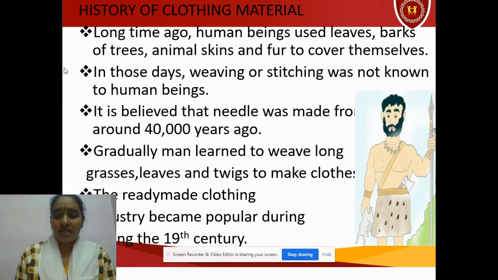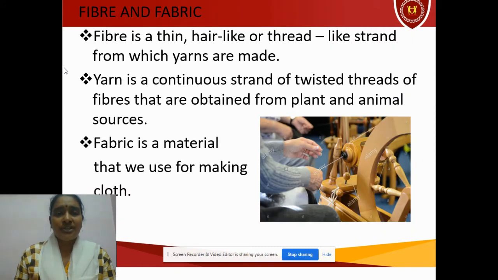Next, again we have dealt with different types of fibers. I have told you what we mean by fiber. Fiber is a thin hair-like thread. When the threads are twisted, it becomes a yarn. Here you can see the image, it shows how yarns are made from fibers. When the yarn is made, it is made into fabric. Then the fabric is made into cloth.